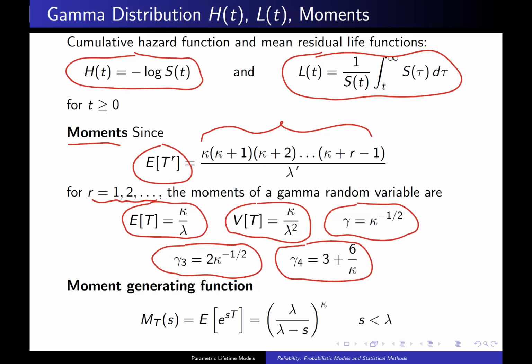Not surprisingly, with those nice mathematically tractable moments, you also have a nice moment generating function, and it is lambda divided by lambda minus s raised to the kappa power for s less than lambda.